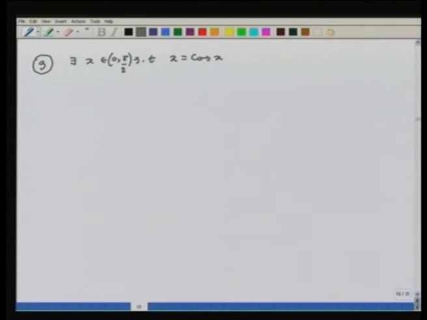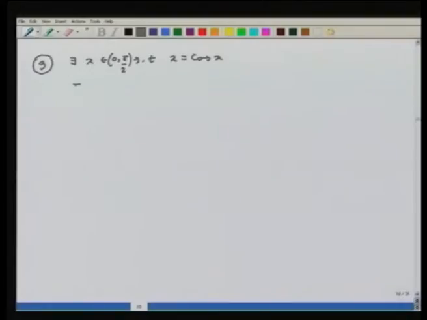How do we solve this problem? The idea is exactly as in the previous results. I have to show x equals cos x. That means I have to show that cos x minus x is 0. To prove that for some x in [0, pi by 2], cos x minus x equals 0.